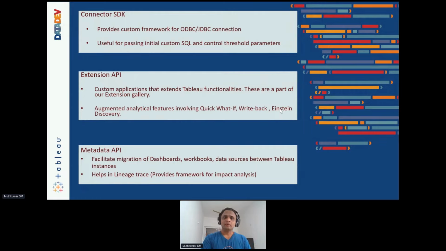Tableau platform, right? An important thing is that it allows you to communicate what you have in a Tableau dashboard. It allows you to pass it on to your external framework. Let the code in the external framework take care of processing, and then you get the results back in Tableau, all in real time, right? So that's the power of extensions. There are a lot of partners, as well as developers from other ecosystems, who have built extensions which have been approved by Tableau. Some of them are hosted for free, some of them are paid extensions which customers leverage right now, right? And the next one is the metadata API.